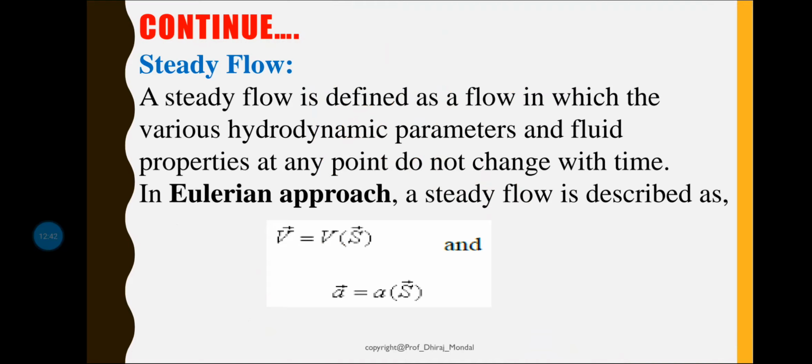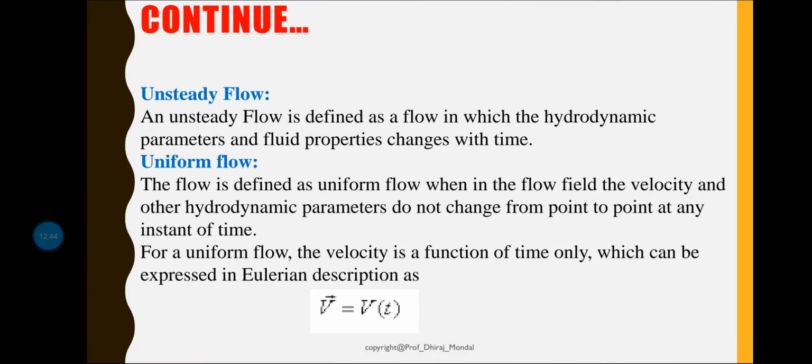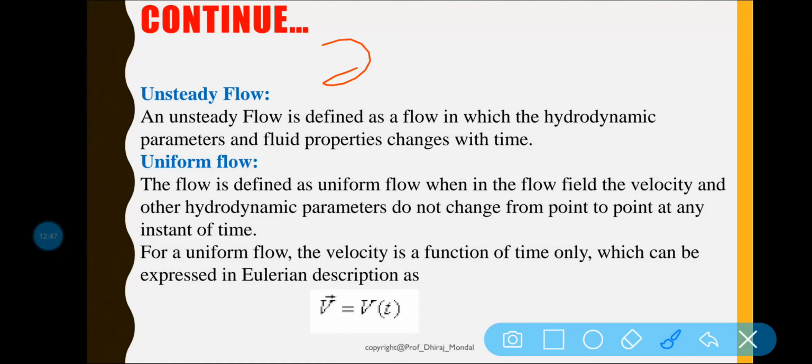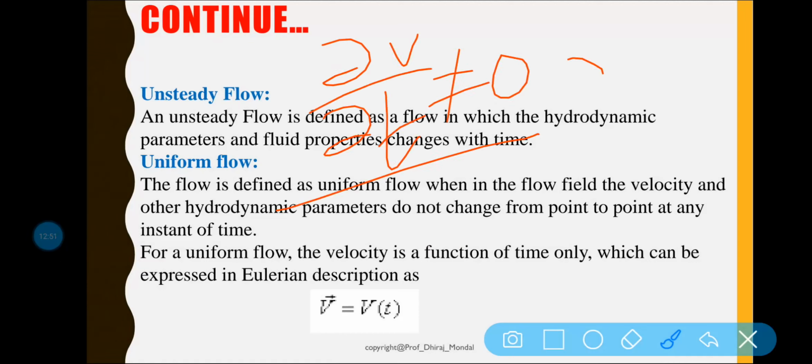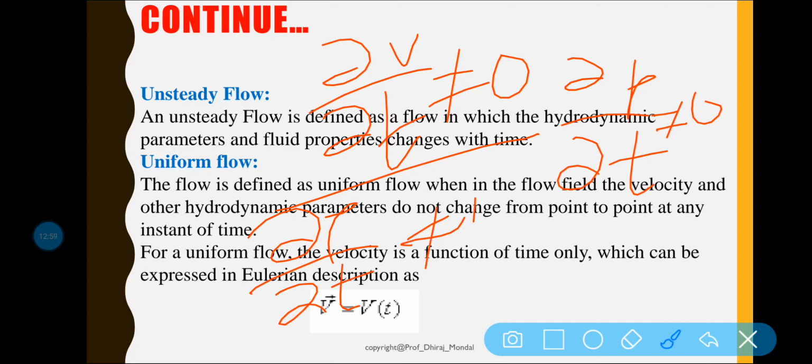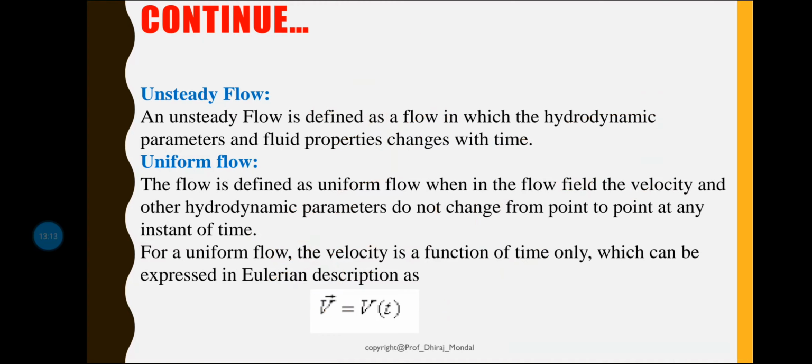If it is not equal to 0, that means del V by del T is not equal to 0, or del P by del T is not equal to 0, or del rho by del T is not equal to 0, then it will be called unsteady flow. Clear? Steady flow does not depend upon time. What is the practical application?